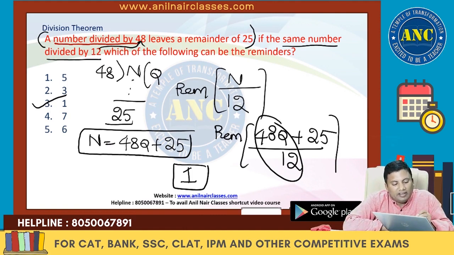A number when it is divided by 48: dividend is divisor into quotient plus remainder, so 48q plus 25. When you divide this by 12, 12 4s are 48, perfectly divisible. 12 2s are 24, the remainder is 1. The answer for this question is 1. I hope it is clear.